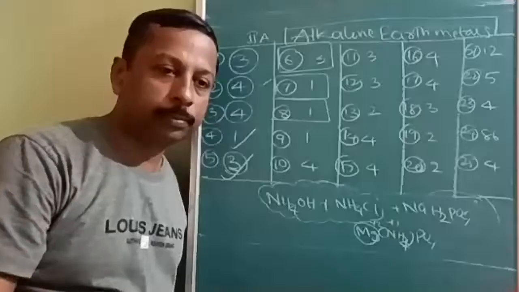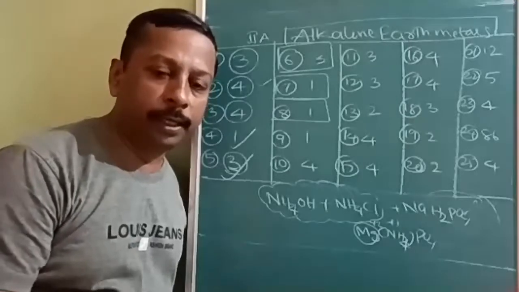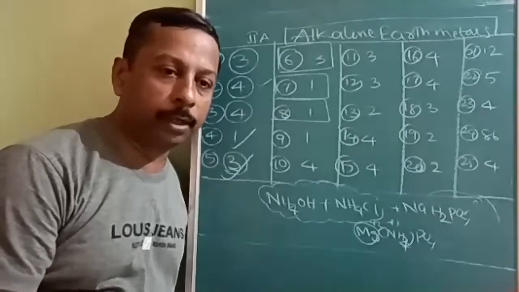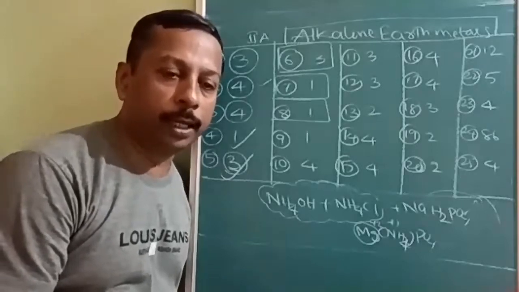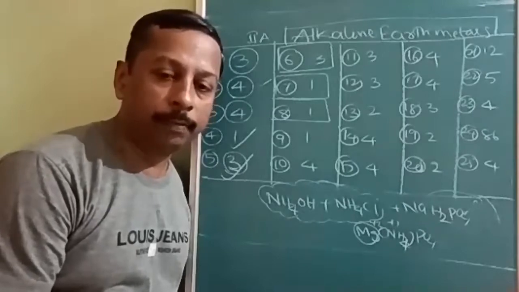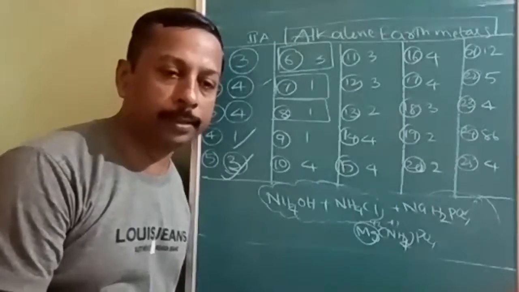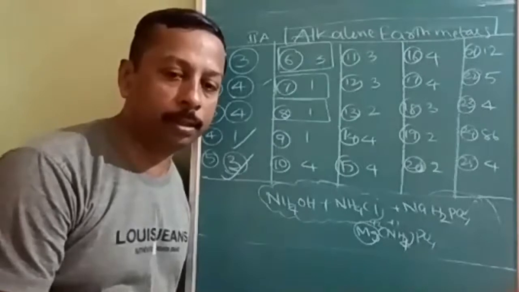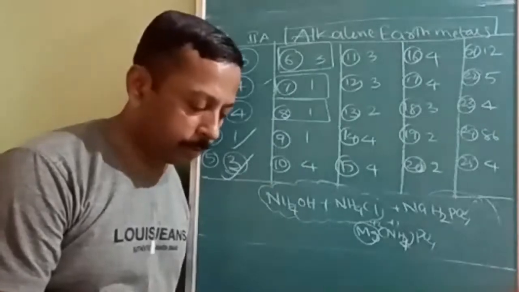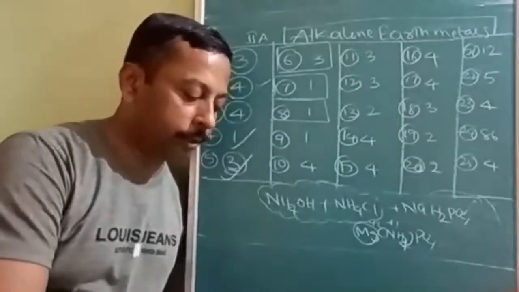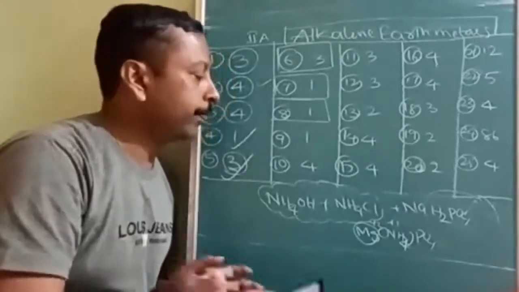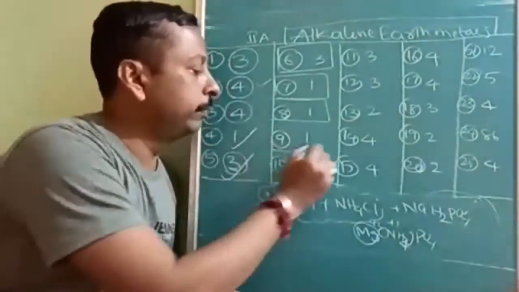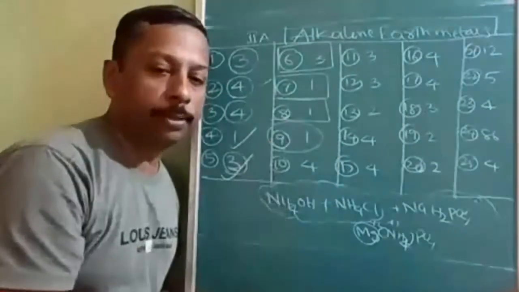This is one of the indirect ways of asking about solubility. Option A, MgSO4. MgSO4 is soluble. Therefore, that is the correct answer. So the 9th question, or we can say the 59th question, it is option 1.